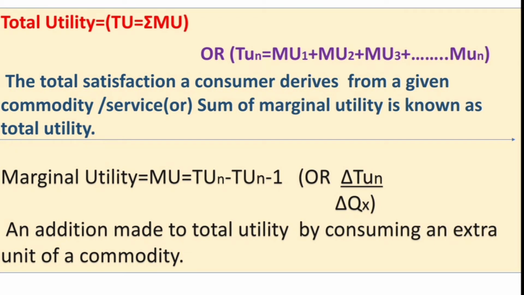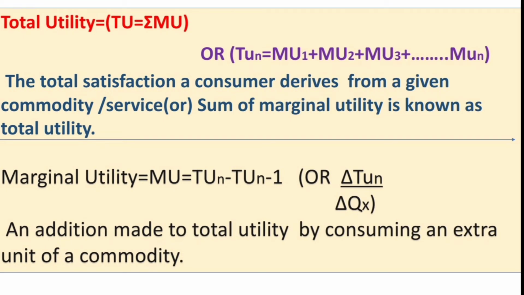And what is the relation between total and marginal utility? When more units of a commodity are consumed, marginal utility goes on decreasing. When MU decreases but remains positive, total utility rises. When marginal utility is 0, total utility is maximum. When marginal utility becomes negative, total utility falls.